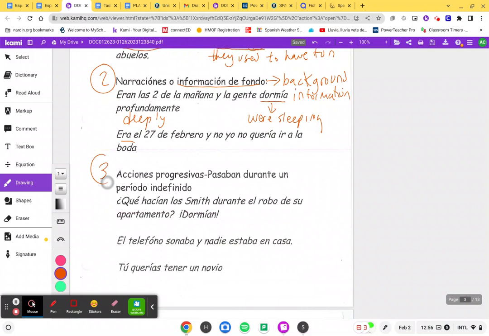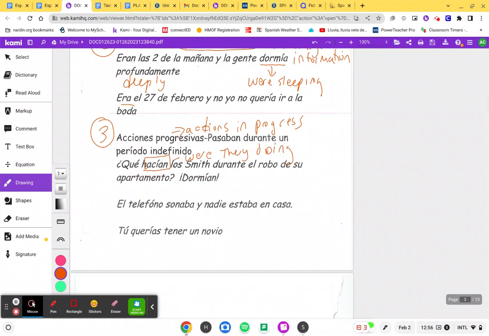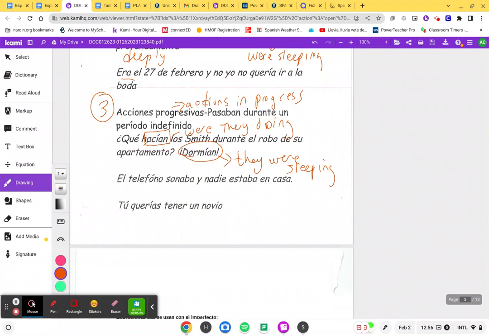This is our third time. These are actions in progress. So things that were happening. ¿Qué hacían los Smith? What were they doing? Durante el robo de su apartamento, during the robbery of their apartment. Dormían. Try to think about what does dormían mean? They were sleeping. So that's something that was going on in the past.